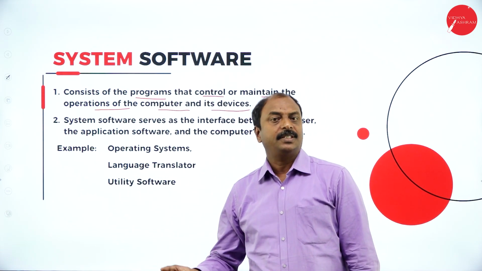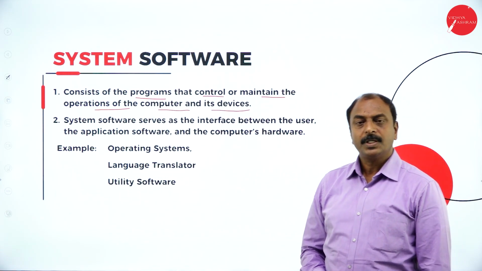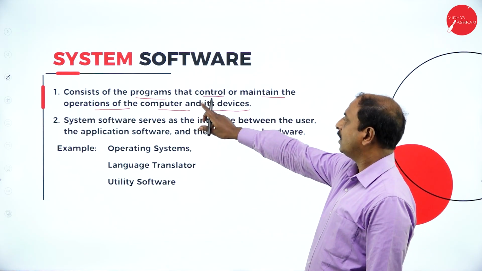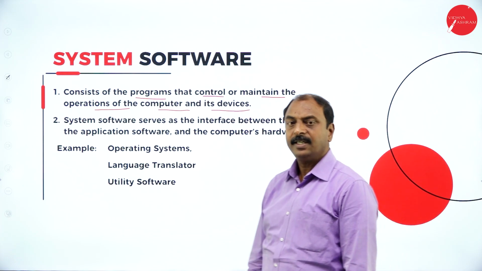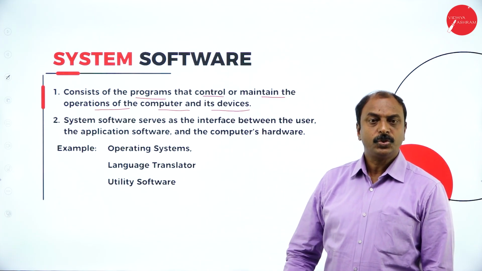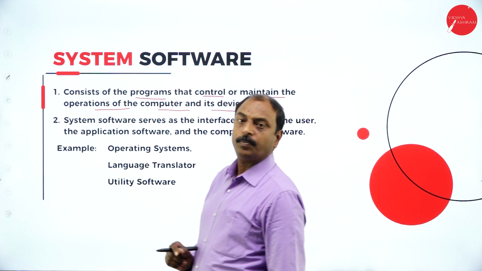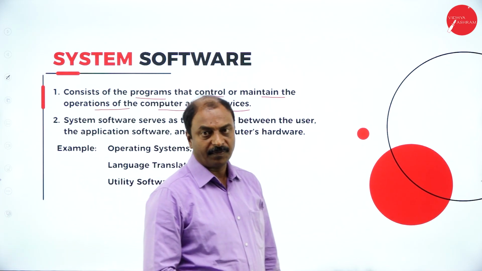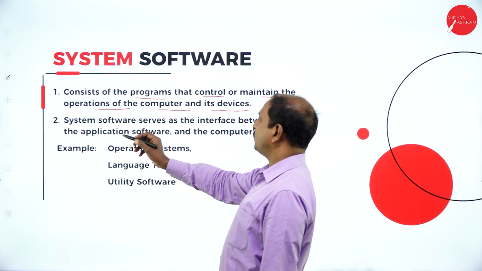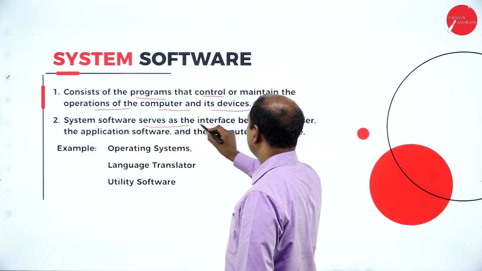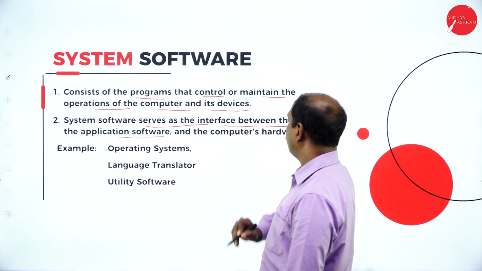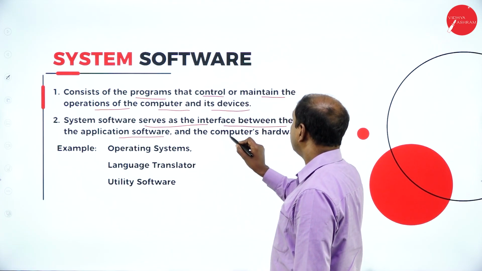In other words, system software is used for the proper functioning of the computer system with respect to hardware. And the system software serves as the interface between the user and the application software, and also the hardware.